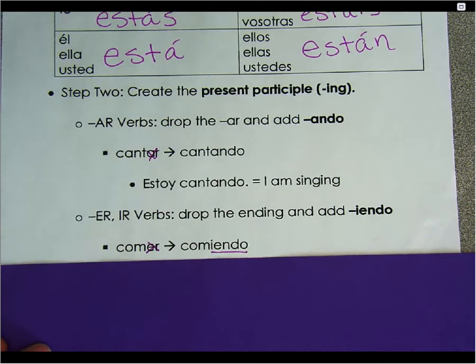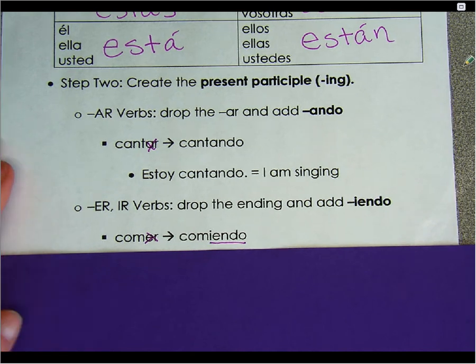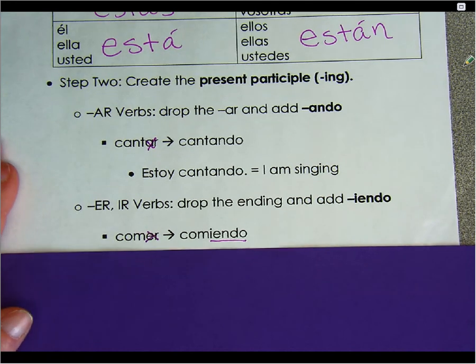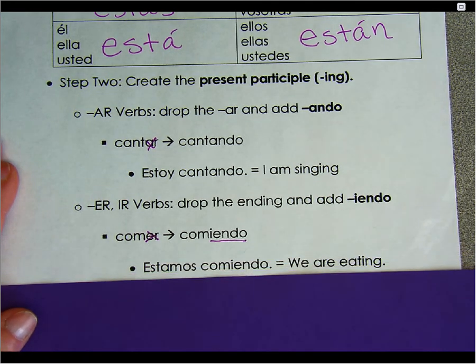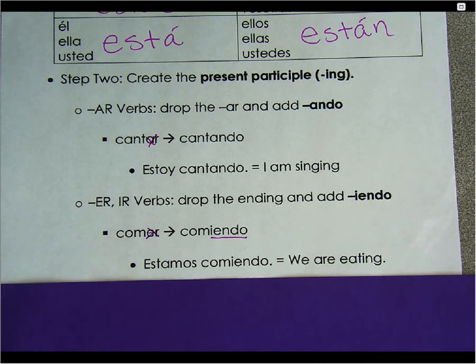And so because most colleges require a foreign language, if you go off to college and you continue Spanish, you're probably going to see that used quite a bit. So you can at least recognize what it means. All right, so then the full formation of the present progressive, form of estar with the participle, estamos comiendo, means we are eating.